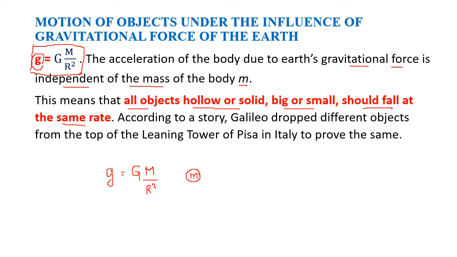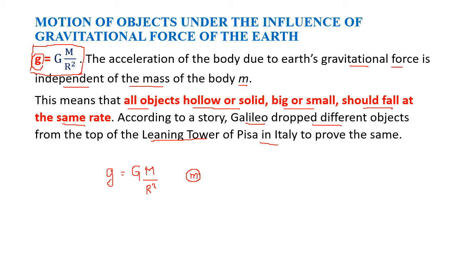So what is happening here? There is a story which says that Galileo went to test this and dropped different objects from the Leaning Tower of Pisa in Italy. Galileo also believed that the earth's gravity is independent of the mass of the body. Whether the body is heavy or light, the influence of gravity will be the same on both, so both should hit the ground at the same time.